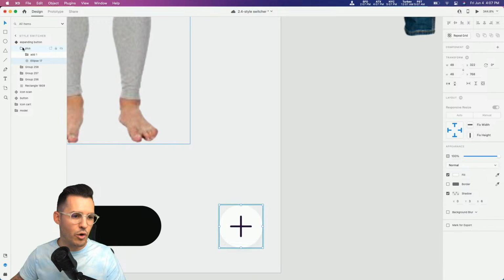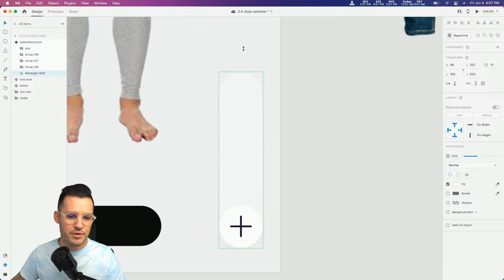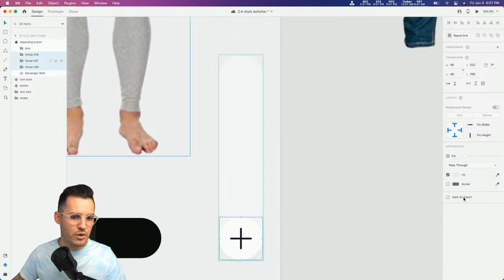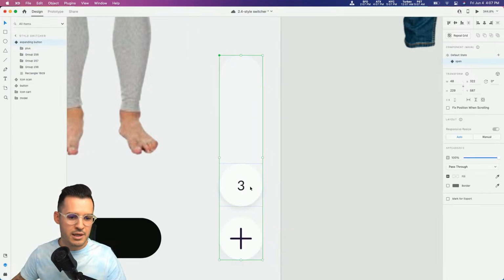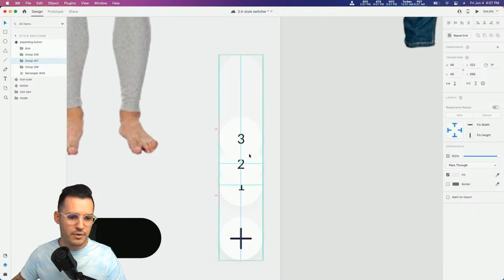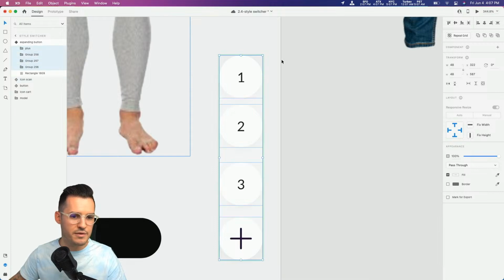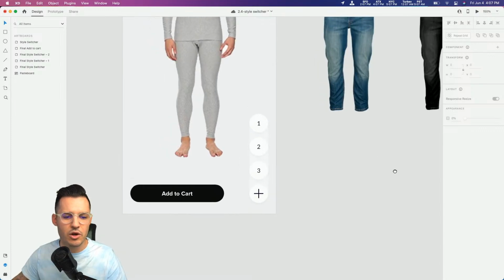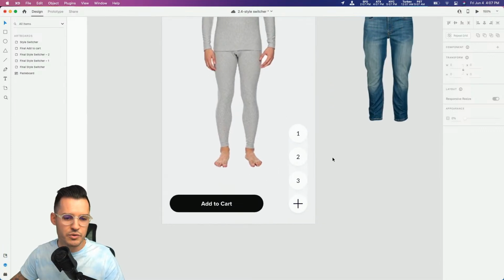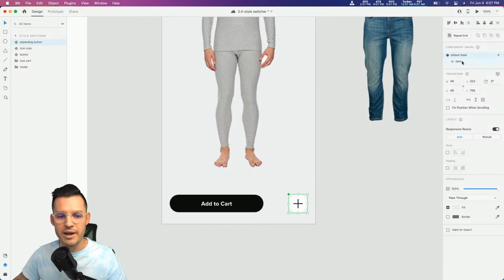And then what we're going to do with our open state is, you guessed it, we're going to open this thing up. Whoop, just like that. We're going to bring the opacity of all of our numbers up. And here we go. So let's put 1 all the way at the top, 3 down here, and then almost there, just balancing a few things. So now we can grab all of these elements and again just redistribute them like so. And we click on one of these, it'll shoot us over to the other, like from one outfit combination to another. Okay, so that's the thought.